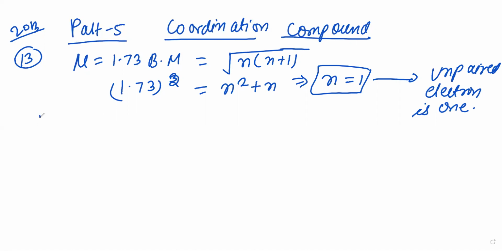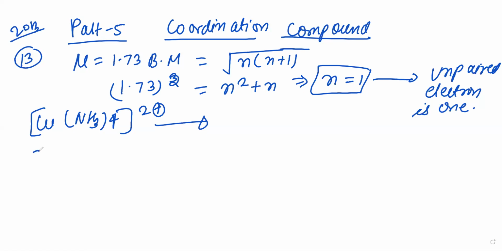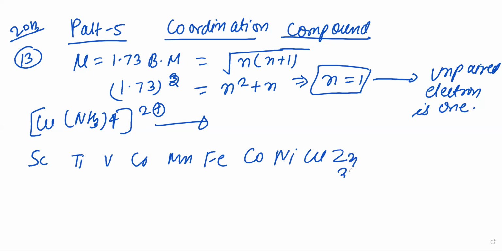So here, look at the option Cu(NH3)4 raised to 2 plus. This is your copper. The order is scandium, titanium, vanadium, chromium, manganese, iron, cobalt, nickel, copper, zinc. Zinc comes at 30, so copper will be 29.